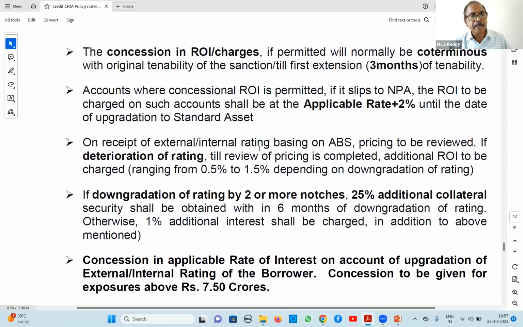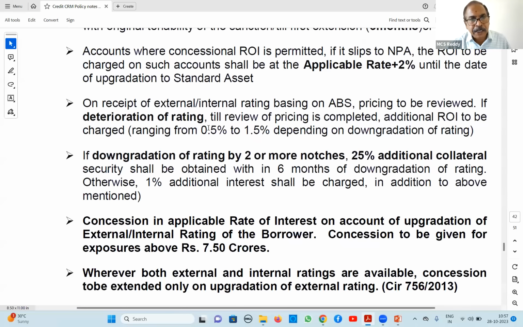Next, if an external rating or internal rating is received and there is deterioration of rating, suppose there is a downgrade, from low risk to normal risk or from normal to moderate risk. In such cases, normally the pricing will be changed at the time of review.